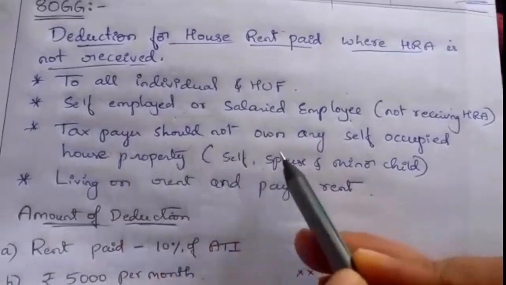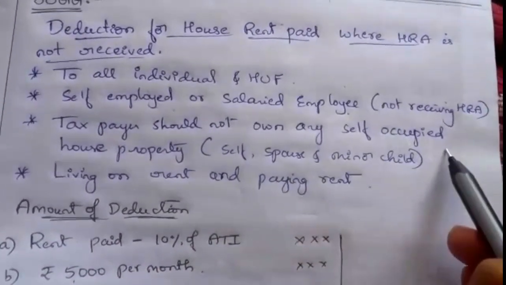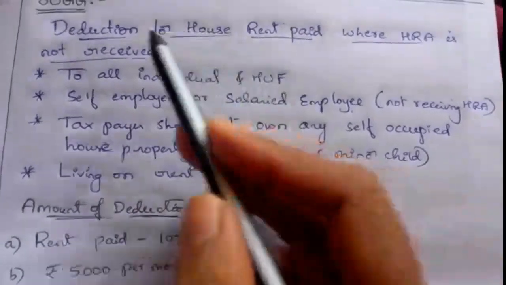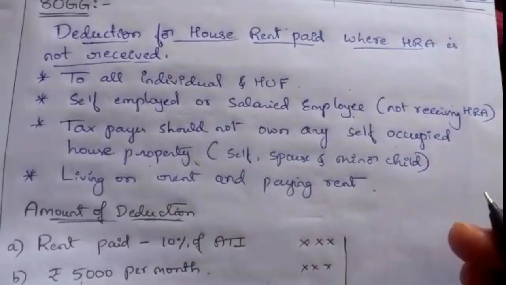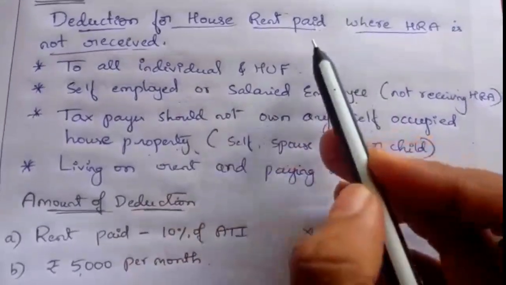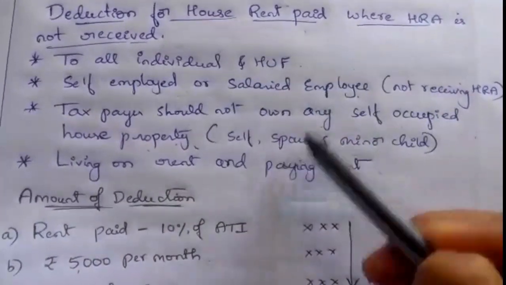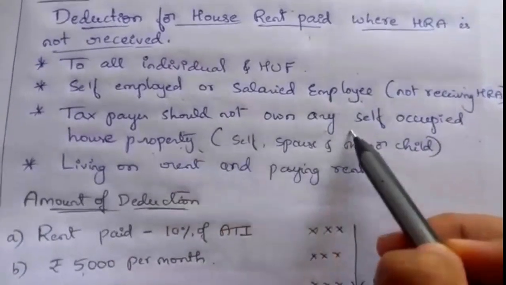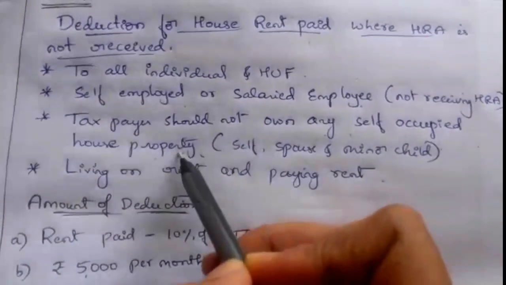The taxpayer should not own any self-occupied house property. To claim deduction under section 80GG, he should be living on rent and paying rent for a house, but he should not own any self-occupied house property.